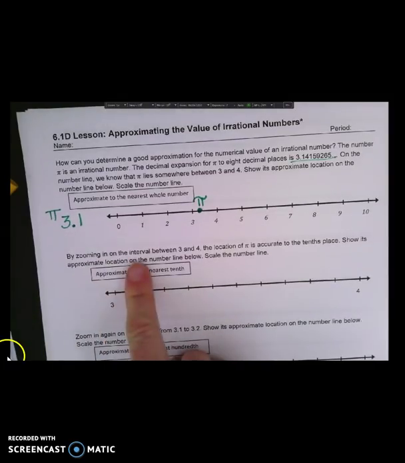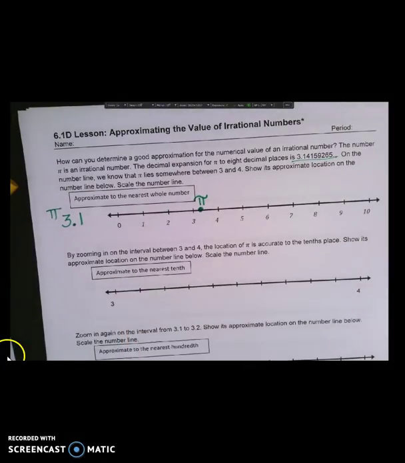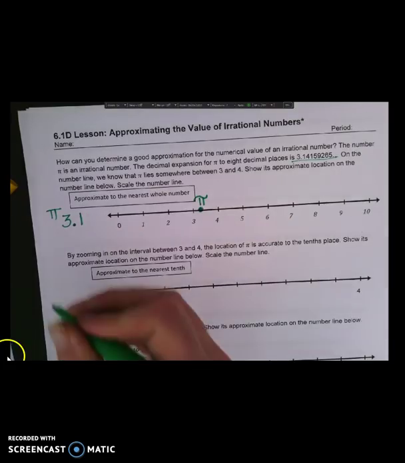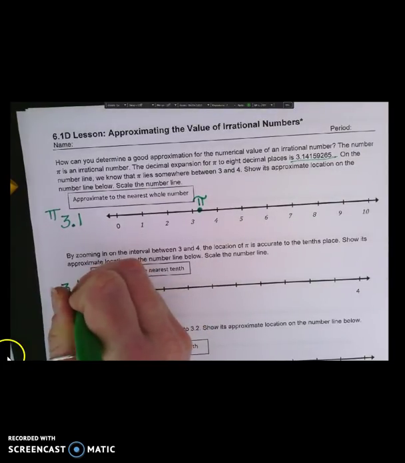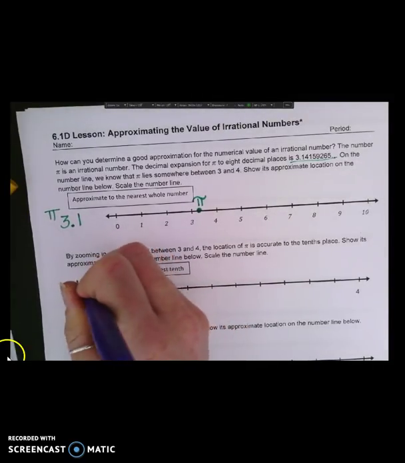So let's zoom in on the interval between 3 and 4. The location of pi then is accurate to the tenths place. Show its approximate location on the number line and scale the number line below. So this is the approximation to the nearest tenth. So we know that we have 3.1 and then 4.